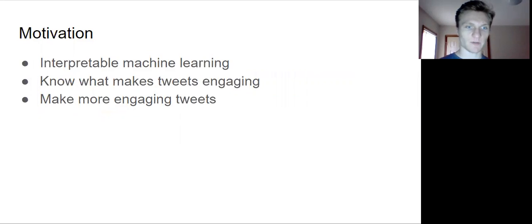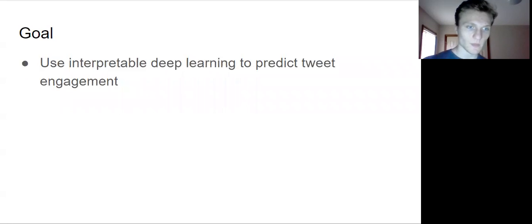Interpretable machine learning provides insight into why a certain prediction is made. I can look at why that prediction was made and extrapolate features that make a tweet engaging. Then I can use these features to create engaging tweets. For example, if tweets that talk about lung cancer in young adults are more engaging, it would be beneficial to tweet about said topic. The goal of my project was to use interpretable machine learning models to predict tweet engagement.